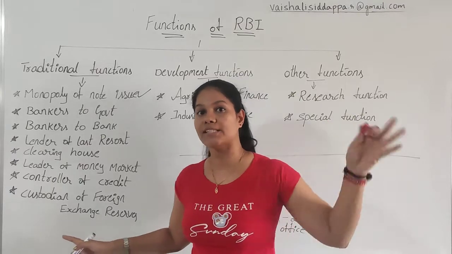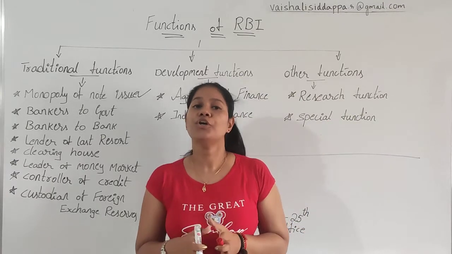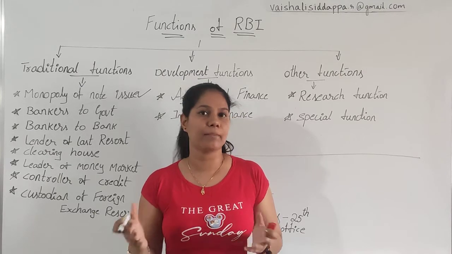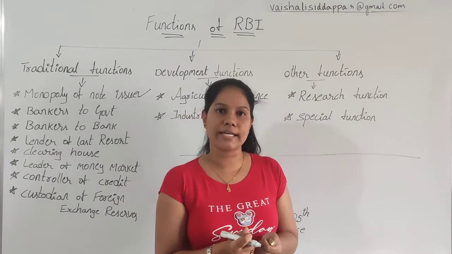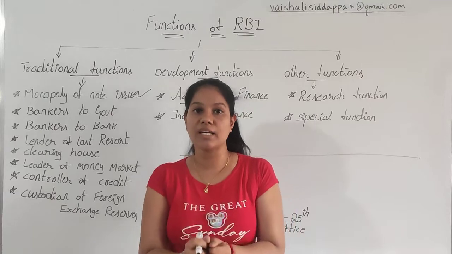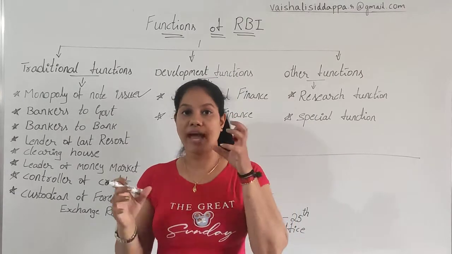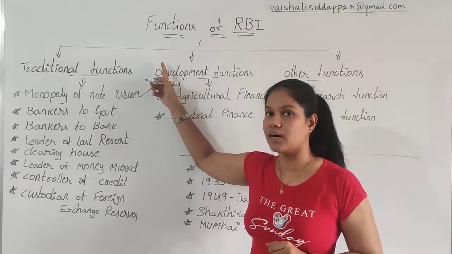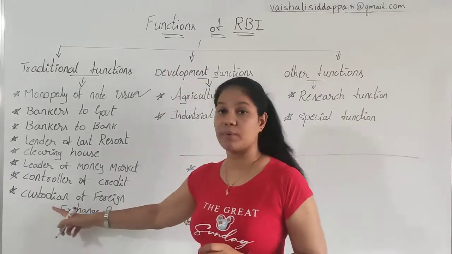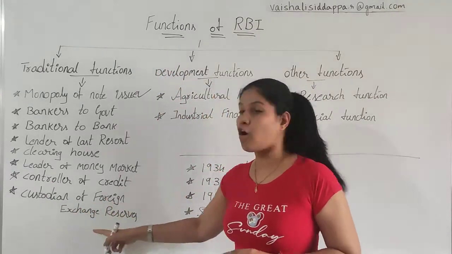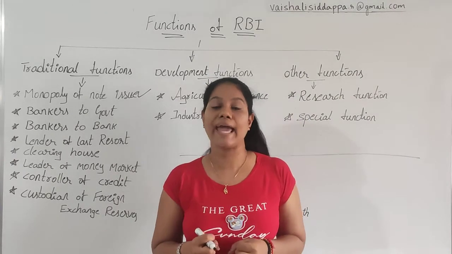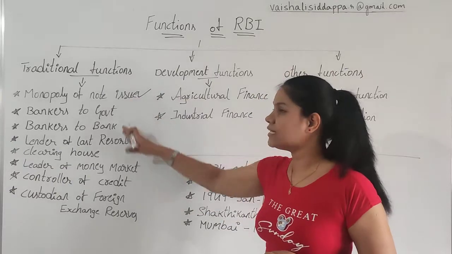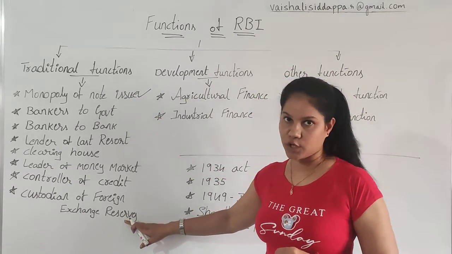That means you are holding some other country's currency to use whenever you feel like. It can be for the sake of a trade, or for any other reason. You are storing some other country's currency with you. That power is owned only by the RBI, nobody else. So that's why we say custodian of foreign exchange reserve; they can hold any other country's currencies with them. So these are the eight traditional functions we have.